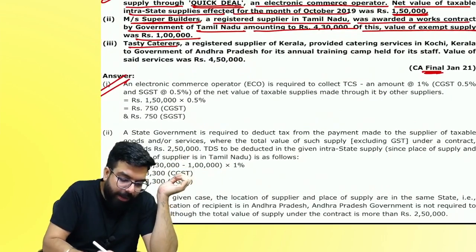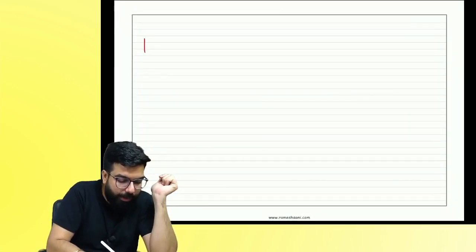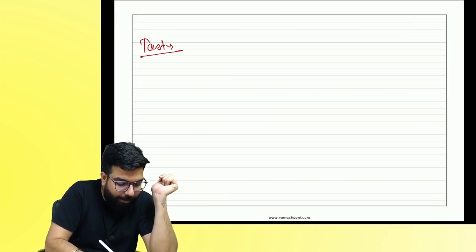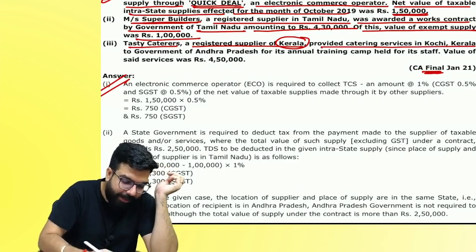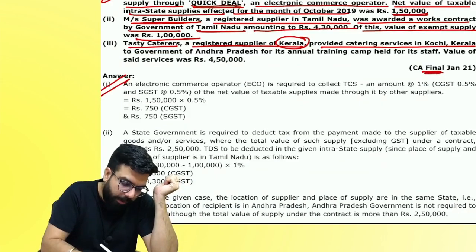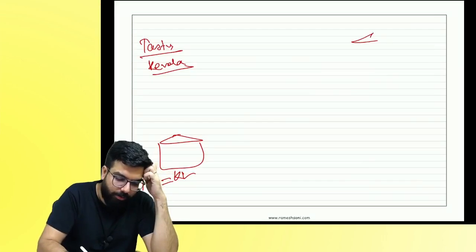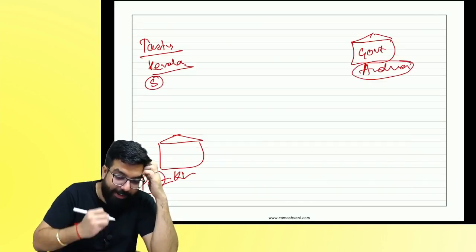Tasty Caterer, a registered supplier of Kerala. You have to tell me the answer. Tasty Caterer, supplier of Kerala, providing catering in Cochin, Kerala. They are giving services in Kerala only. Place of supply is what? Kerala. To the government of Andhra. Supplier is here, place of supply is here, recipient is in another state.